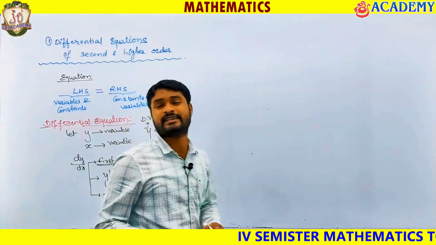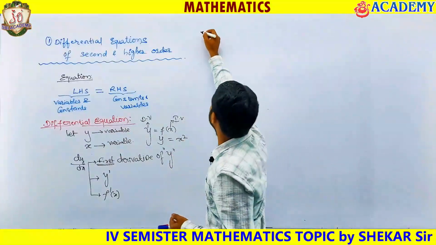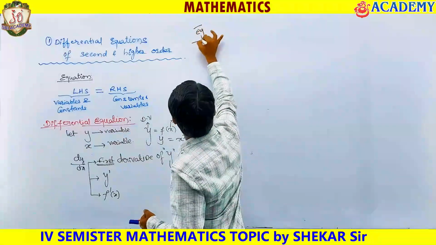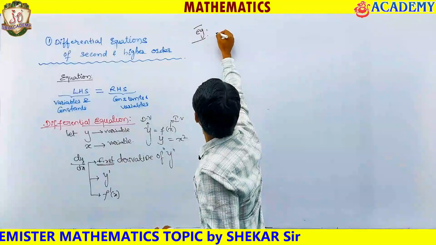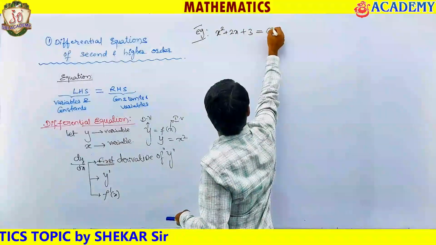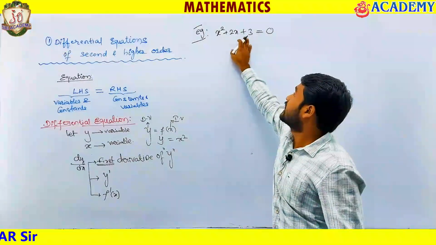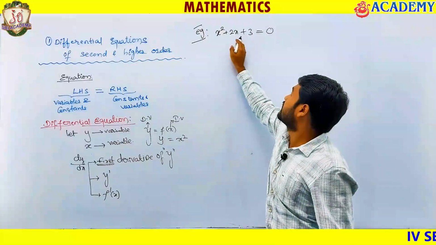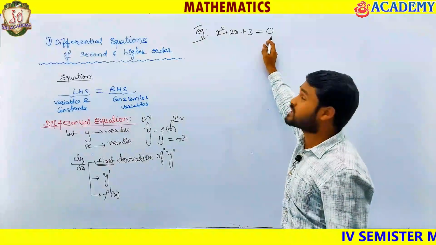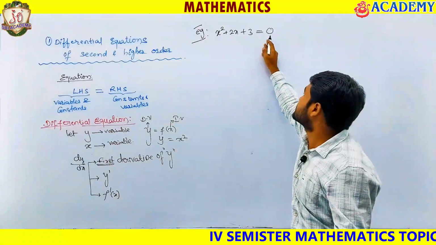So now basically, what are algebraic equations and what are differential equations? Example, for suppose x square plus 2x plus 3 equals 0. It's an equation. First of all, this has some LHS, some RHS. LHS has variable and constant terms. Even the right side has no constant term, it is 0. 0 is also a constant. Okay, so this is some constant term.